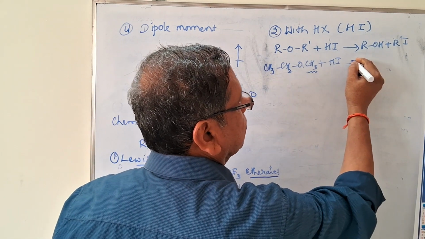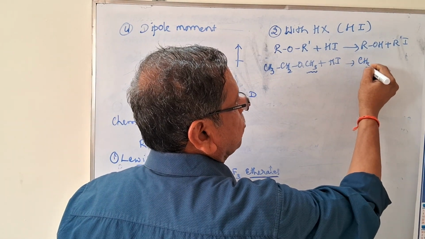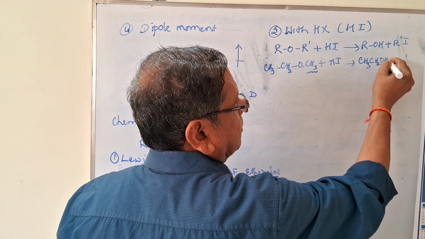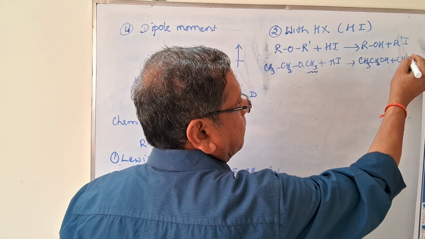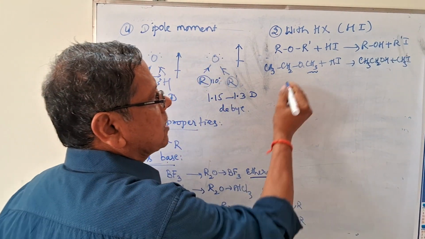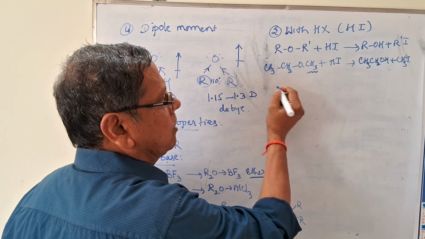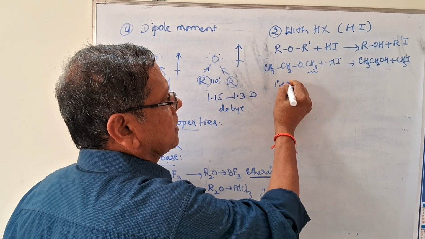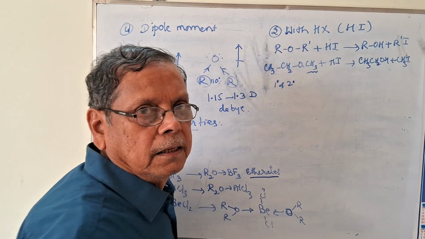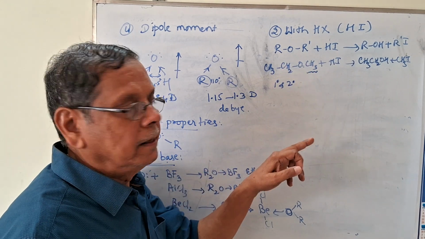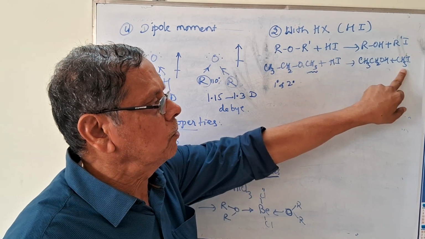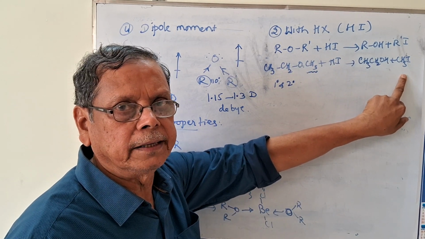So it will give rise to CH3CH2OH plus CH3I. If both these alkyl groups are primary or secondary carbon atoms, then the lower alkyl group will form the corresponding alkyl halide.